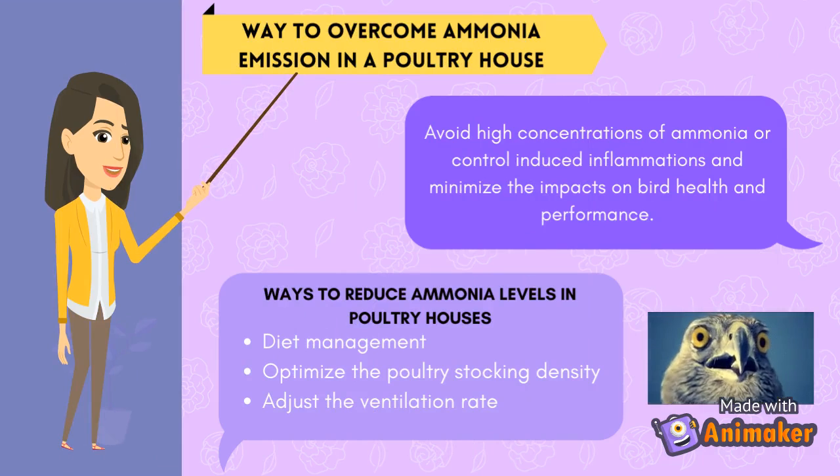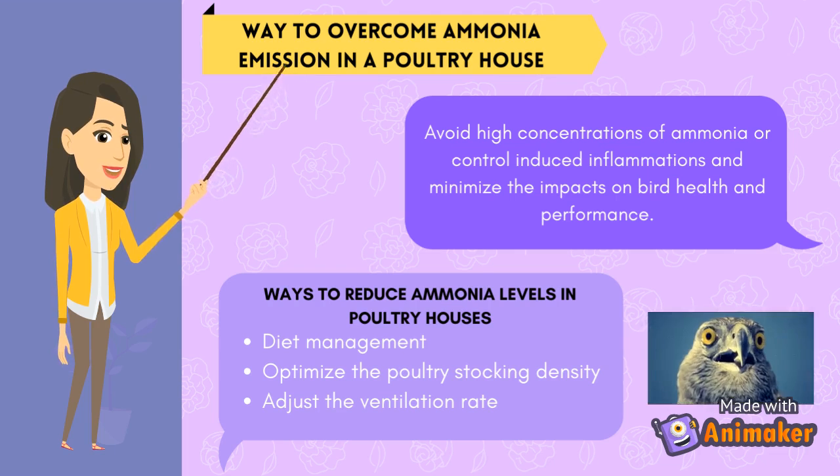Way to overcome ammonia emission in a poultry house. Avoid high concentrations of ammonia or control induced inflammations to minimize the impacts on bird health and performance. Ways to reduce ammonia levels in poultry houses. Diet management: the total amount of nitrogen within the bird's feces can be considerably reduced by formulating diets based on the bird's amino acid requirement, instead of on total crude protein. Optimize the poultry stocking density to help limit excessive moisture in the poultry house, so reducing anaerobic processes.